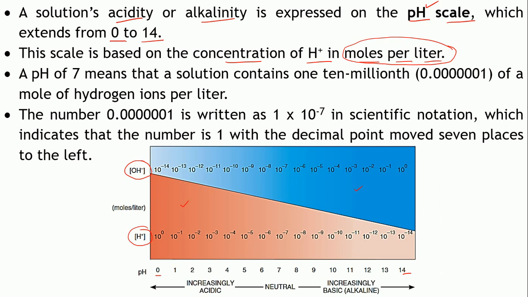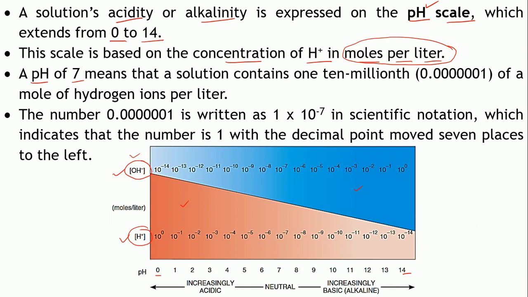What we have seen is that the more the concentration of the H plus ion, the more will be the acidity of that particular solution, right? And the more the concentration of the OH minus ions, the more will be the alkalinity of that solution, right? So let us understand how the concentration of these two ions alters the pH. Now let us say, for example, pH 7. What is the meaning of this? When do you say that the pH is 7?